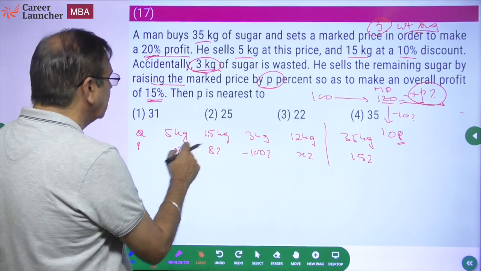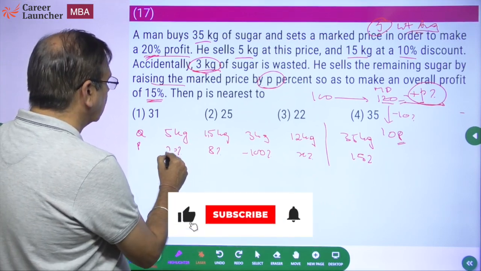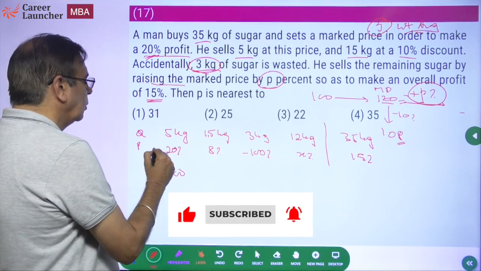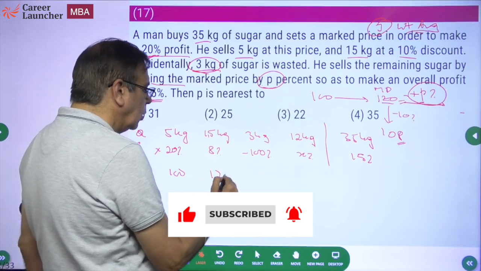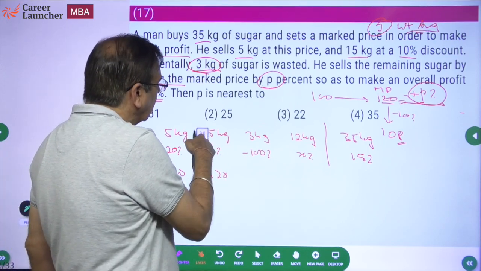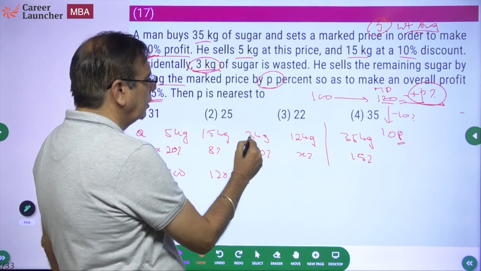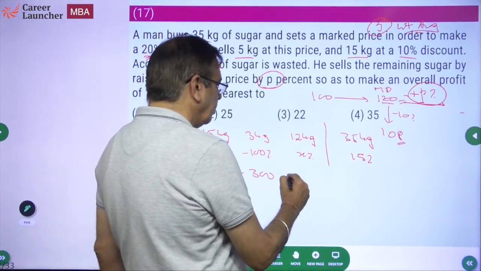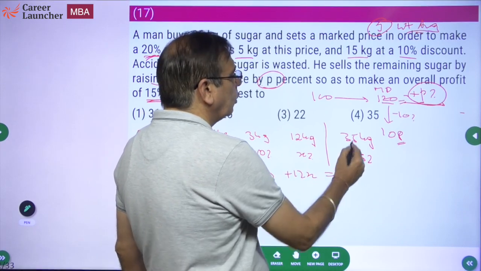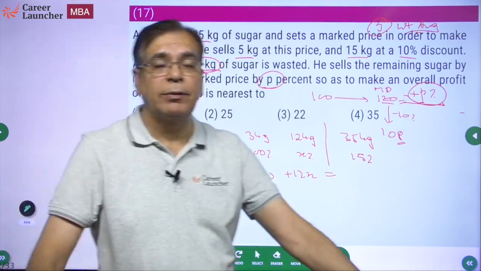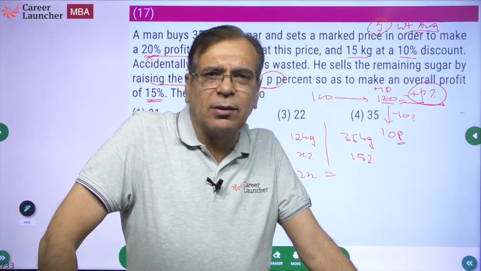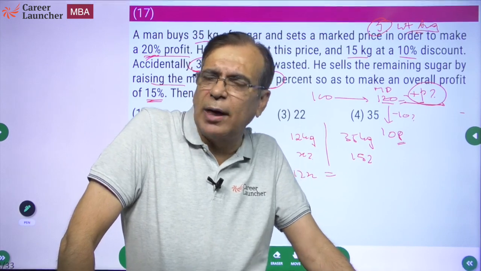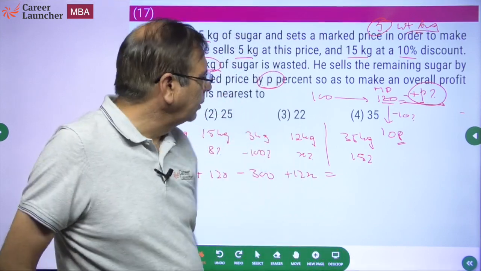What was this? 5 kg at 20%. Okay. So for me this is 5 into 20, 100. 15 into 8, 120. Okay. 3 into 100, minus 300. And this is plus 12X. This should be equal to 35 into 15. What is 35 into 15? 35 into 10 plus 35 into 5. 35 into 10 is 350. So 35 into 5 should be half of that, 175. 350 plus 175, 525.